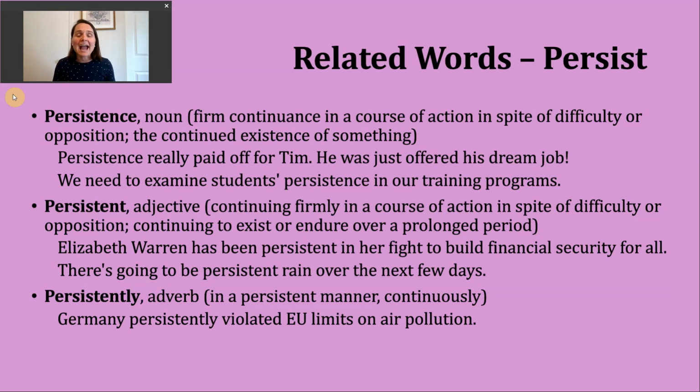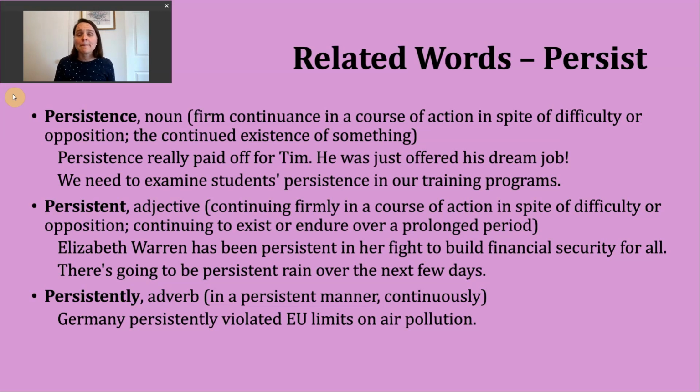Now, let's take a look at the adjective persistent. This can have two different meanings, although they're again still closely connected. The first could be continuing firmly in a course of action in spite of difficulty or opposition. An example of that adjective could be, Elizabeth Warren has been persistent in her fight to build financial security for all.